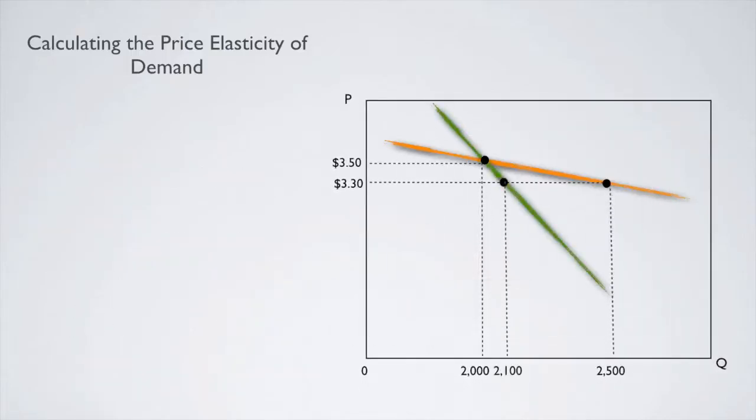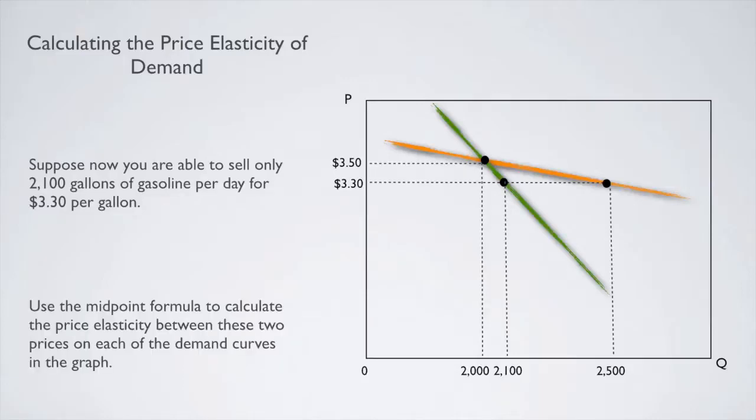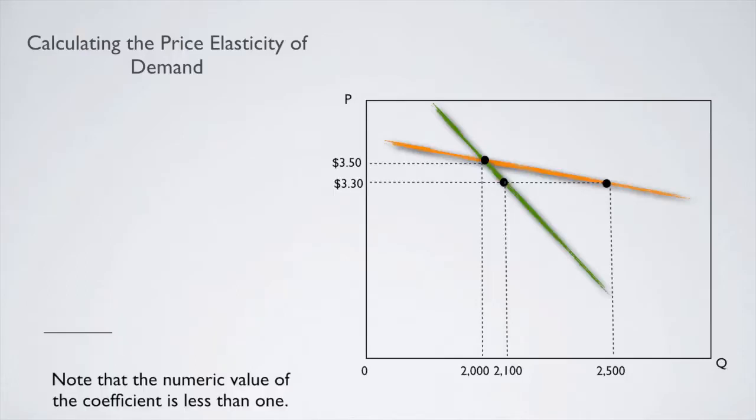Next, take a look at a little bit different scenario. In this case, suppose now that you are only able to sell 2,100 gallons of gasoline per day for $3.30. Use the midpoint formula to calculate the price elasticity between these two prices. Stop the video, and when you've completed the calculation, turn it back on.